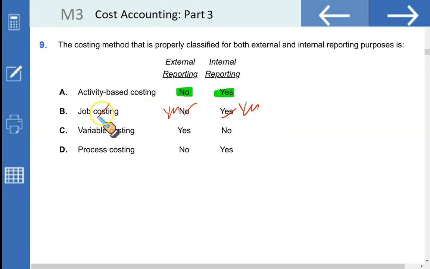But since it's no, yes, that's why it's incorrect. Variable costing is not acceptable for external reporting under the US GAAP and the IFRS. So it's basically no. Acceptable for internal reporting purposes, yes. Process costing, yes, yes. So the only combination giving you the right arrangement is A.